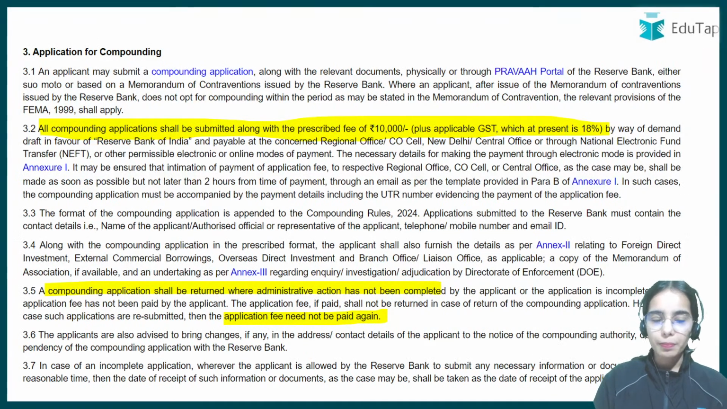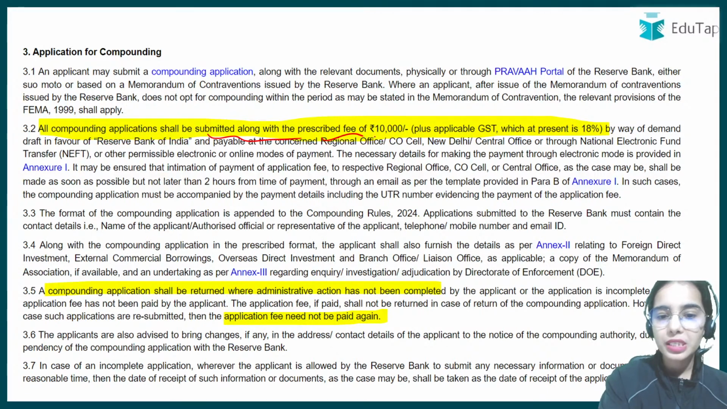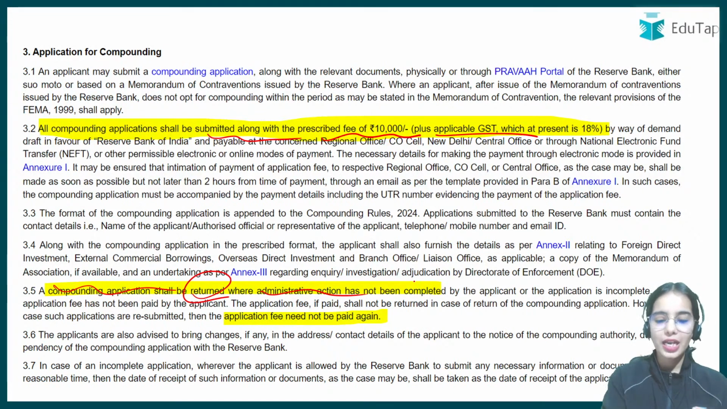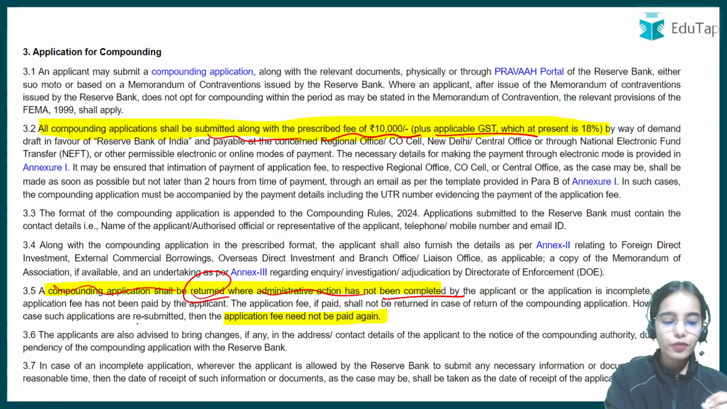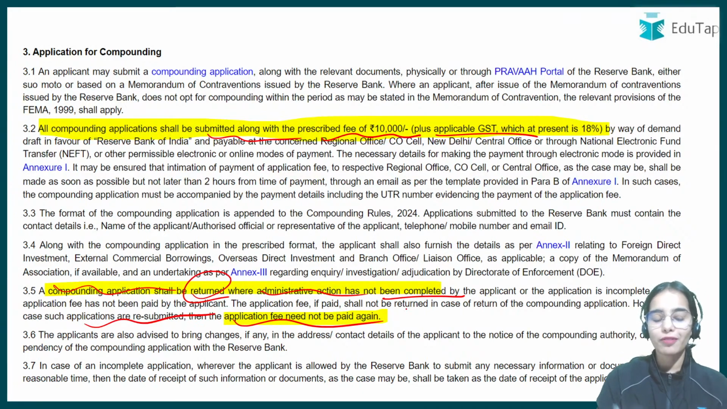So all the compounding applications shall be submitted along with the prescribed fee plus GST. Compounding applications shall be returned if the administrative action has not been completed, that is, you have not completed the application, so your application will be returned. But if you are resubmitting the application, you do not have to pay the fee again.